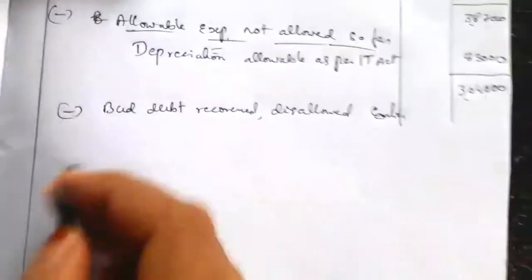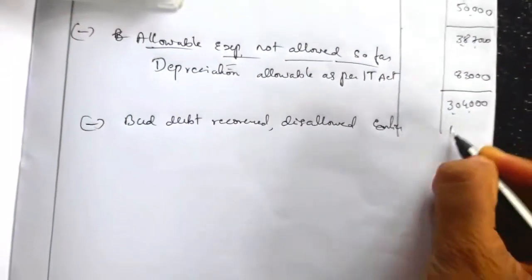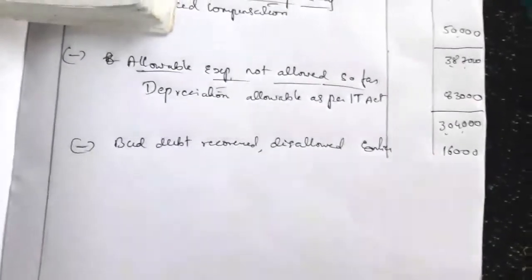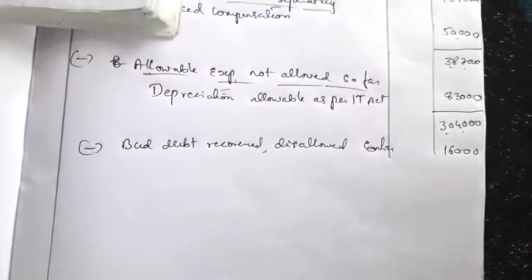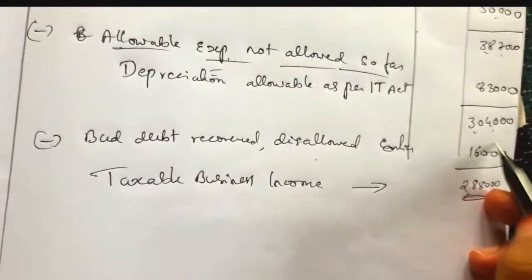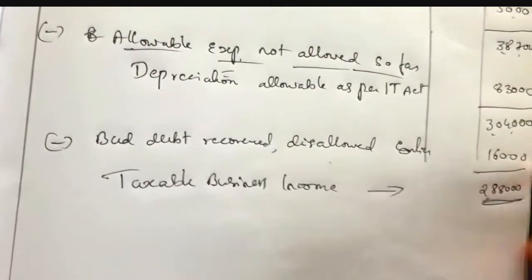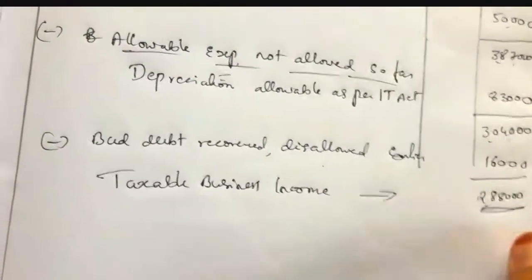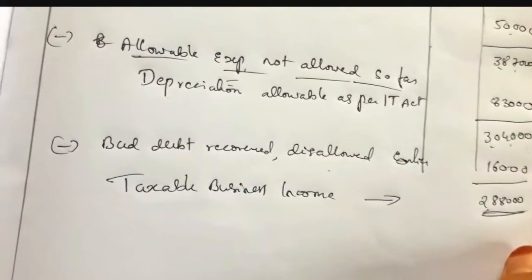So we have to cancel it from the credit side of the profit and loss account. Bad debt recovered disallowed earlier is 16,000. So if you deduct 16,000 from 3,04,000, we will get the taxable business income of rupees 2,88,000. So this is the taxable business income.